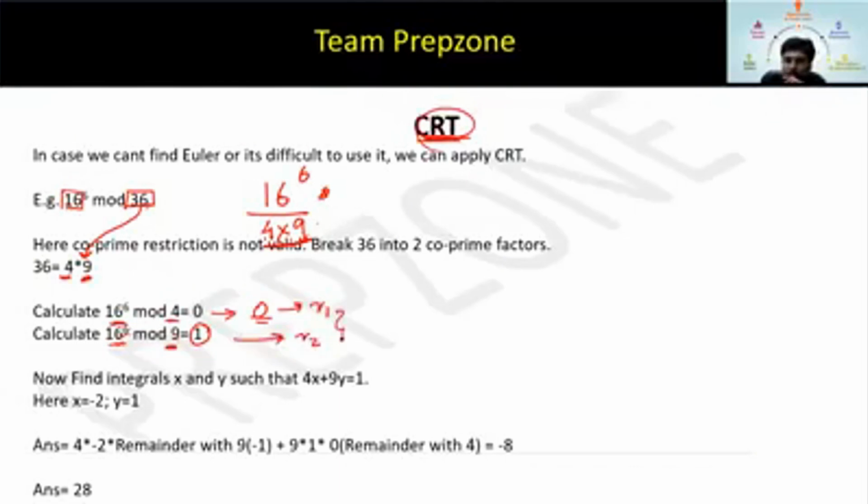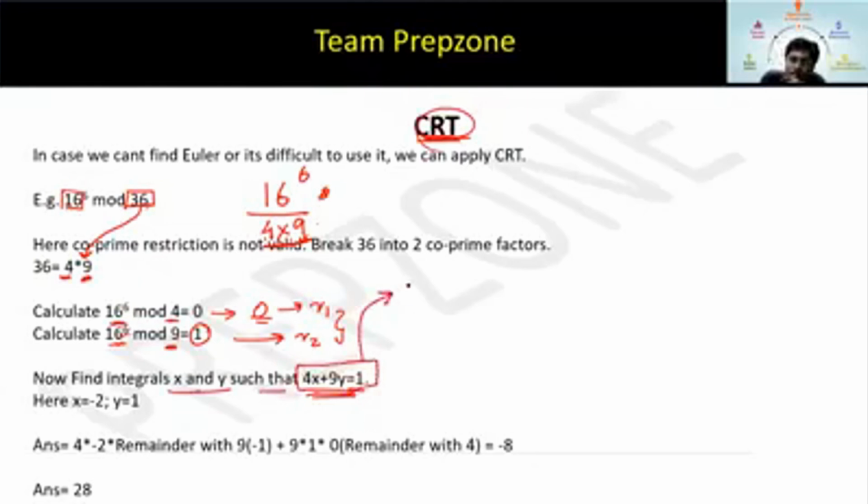Till here, is there any issue in CRT? I hope this is clear. Very basic. I'm just breaking it and taking remainders R1, R2, right? And now what we have to do, we have to find integers x and y such that 4x plus 9y equal to 1. Why is this happening?